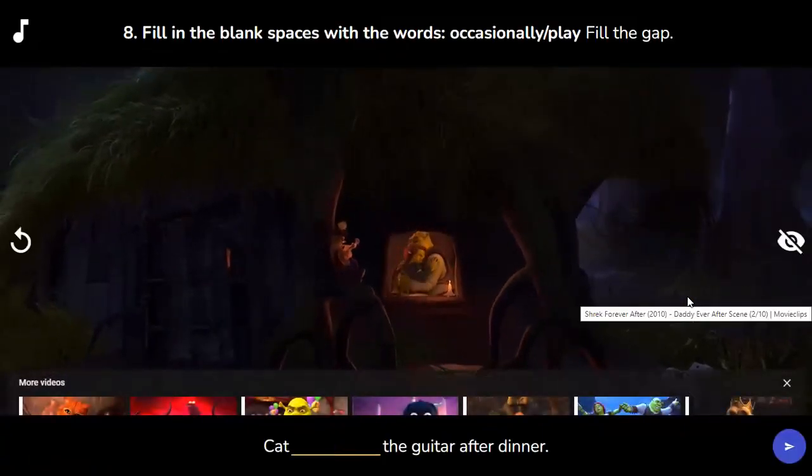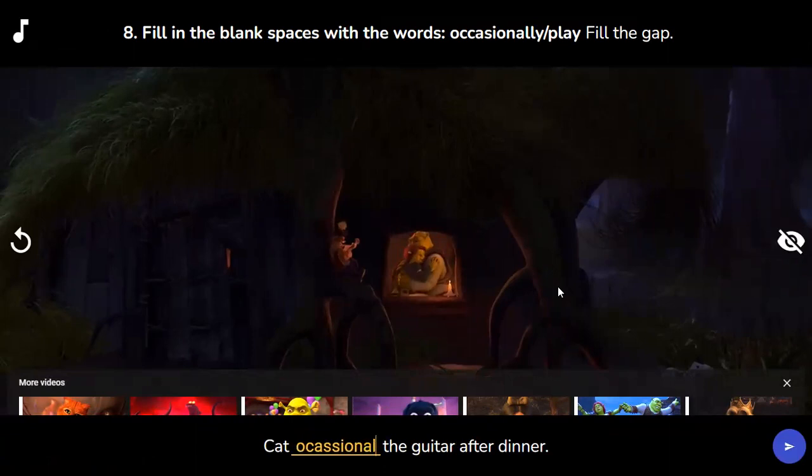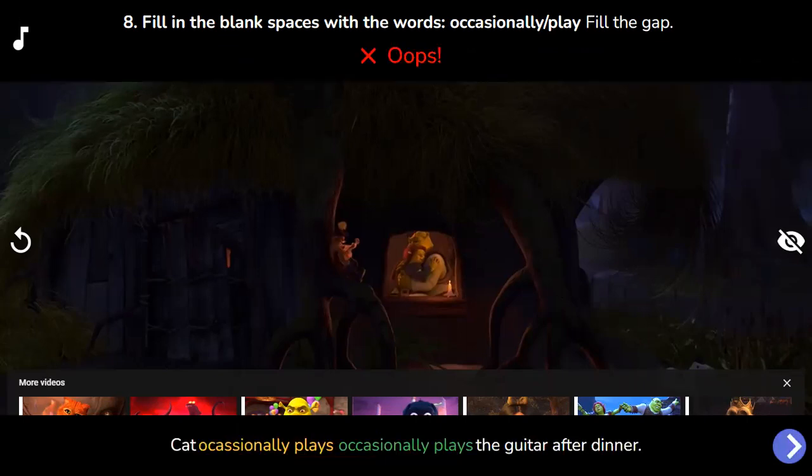Cat space the guitar after dinner. Occasionally, play or plays? Plays, exactly. Cat occasionally plays the guitar after dinner.